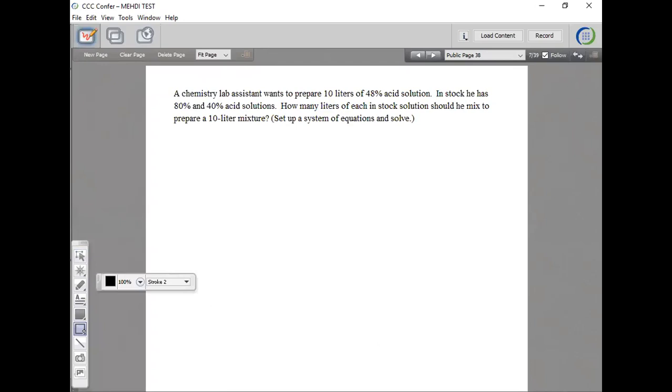Okay, so here it says a chemistry lab assistant wants to prepare 10 liters of 48% acid solution. So I'm going to make a little jar here. And on stock, we have two different solutions here. So this would be a good way to show what we have and what we want to make.